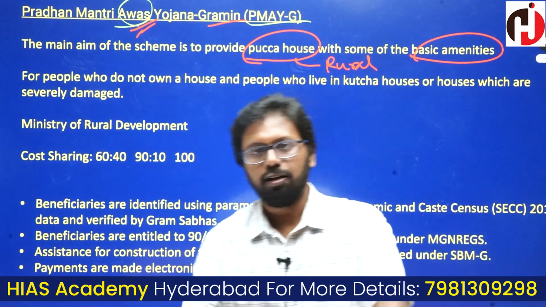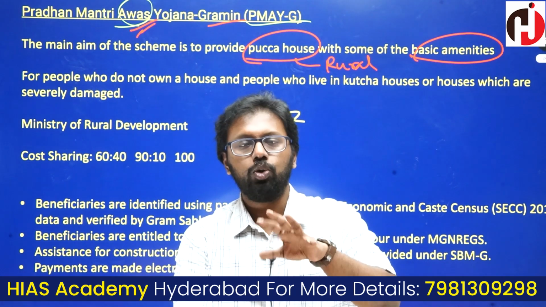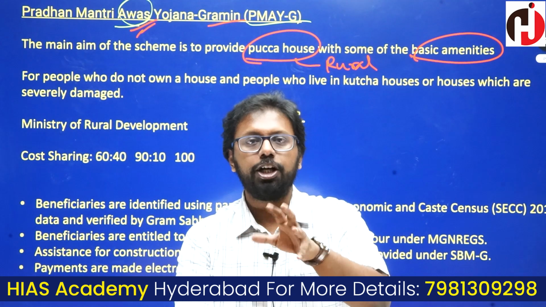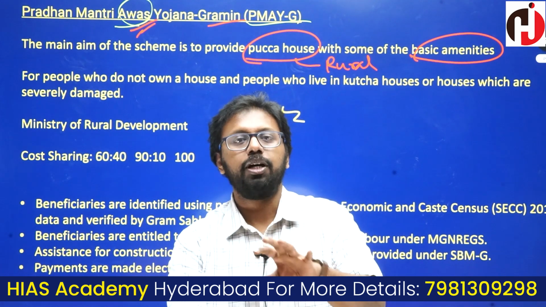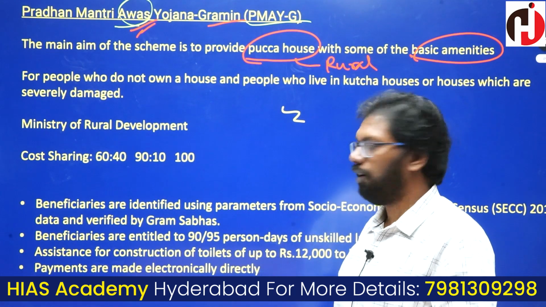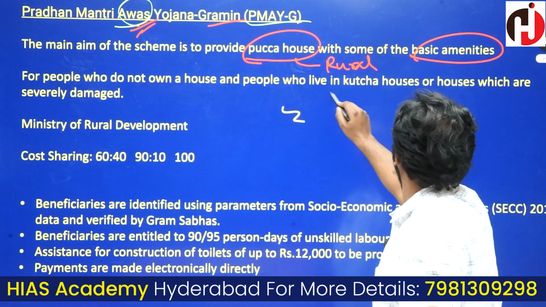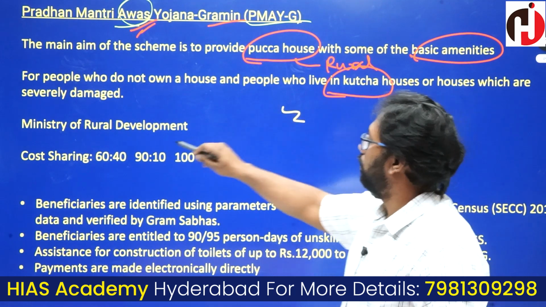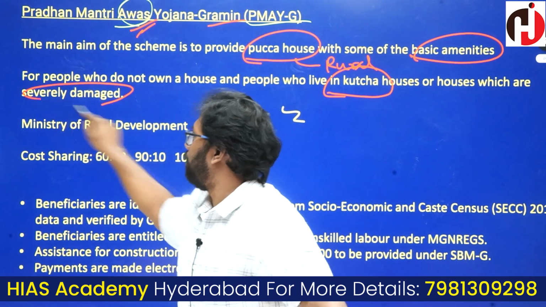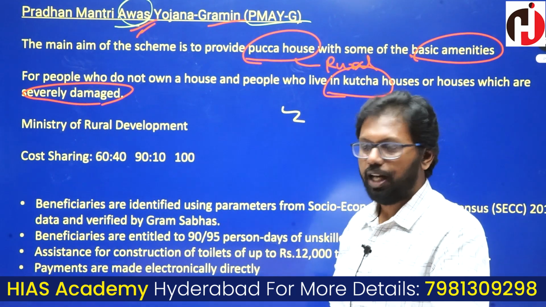The eligibility is limited to those living in dilapidated houses by the year 2022. And remember, dilapidated means kacha houses which are severely damaged.